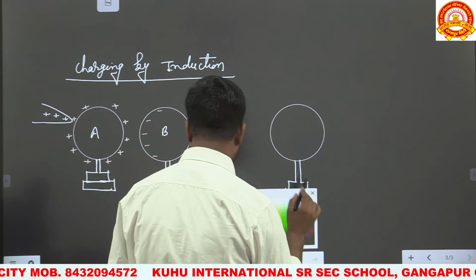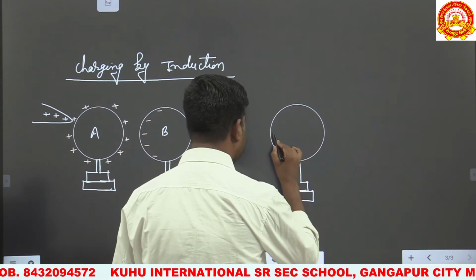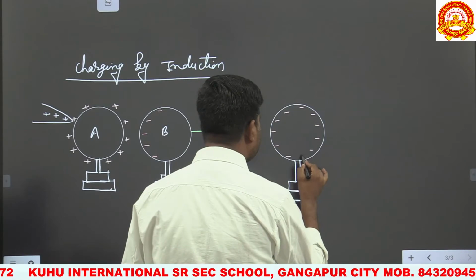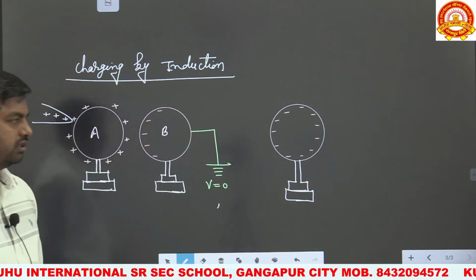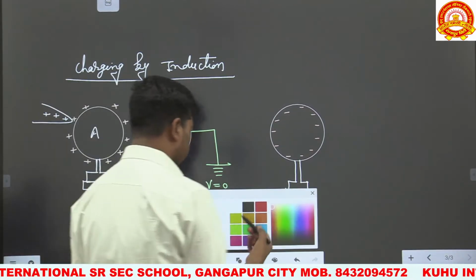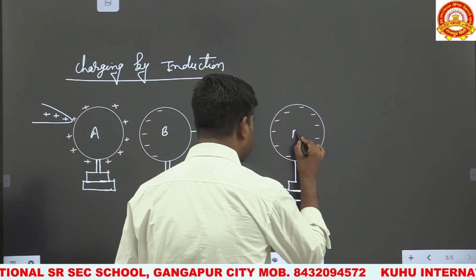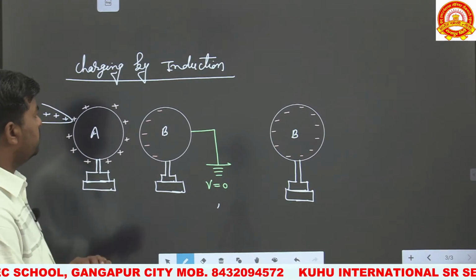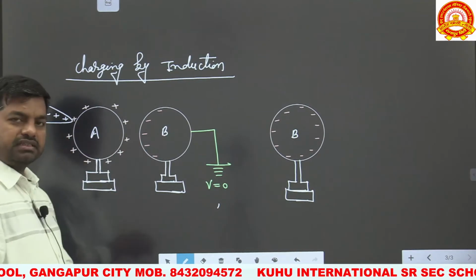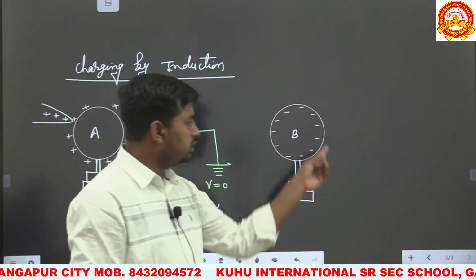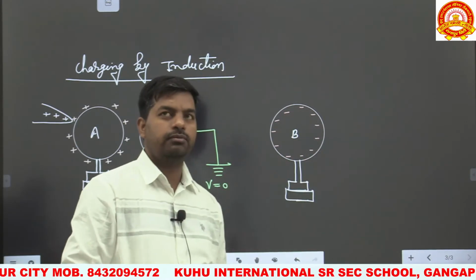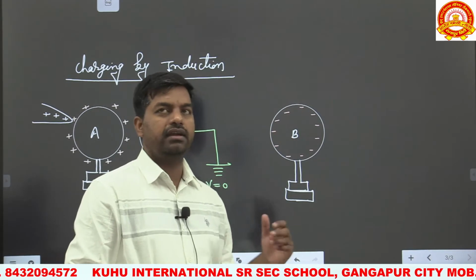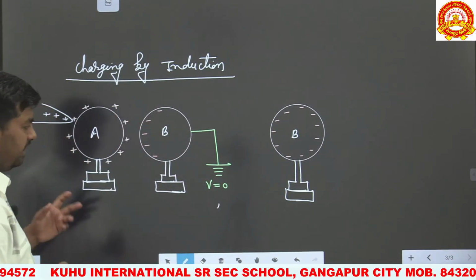So we have to consider this like in this manner. That's why we can say that opposite nature charge is induced on the surface of the uncharged body. So what is the induction method? In the induction method, when a charged and an uncharged body are placed close to each other, then opposite nature charge is induced on the surface of the uncharged body. This method of charging is called charging by induction.